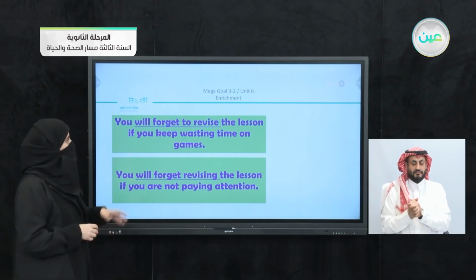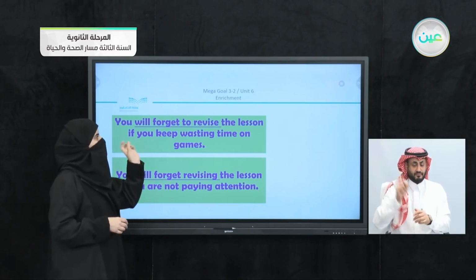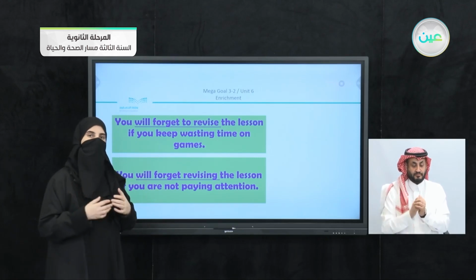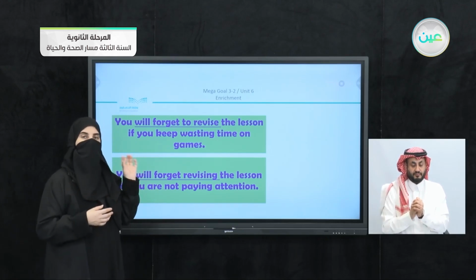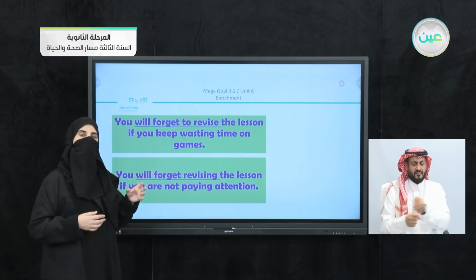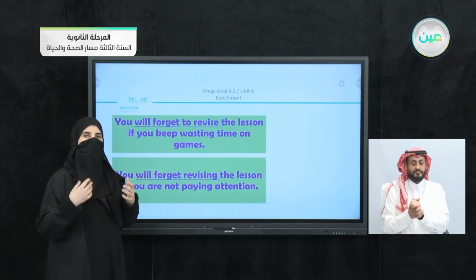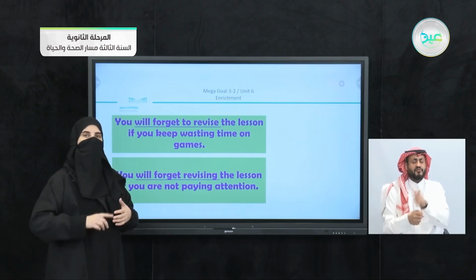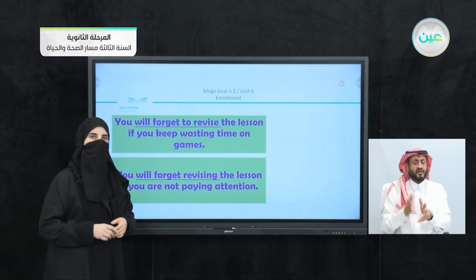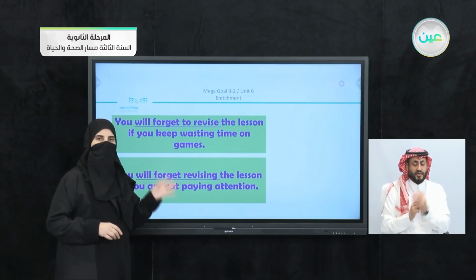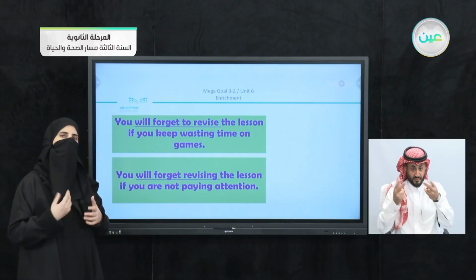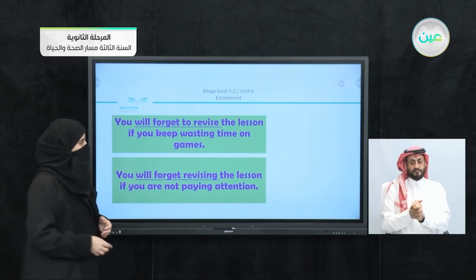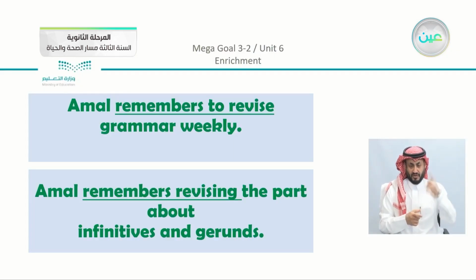On the other hand, we have the infinitive. Now the infinitive, as we have in the first sentence, forget to revise. Now when you have to with a verb, this is the infinitive. Well, of course it has to be in the base form here, and the infinitive also looks like a verb, but it can function as a noun, it can function as an adjective or as an adverb. Now when you read the sentences here, you can discover the difference in meaning as we studied in the grammar lesson.